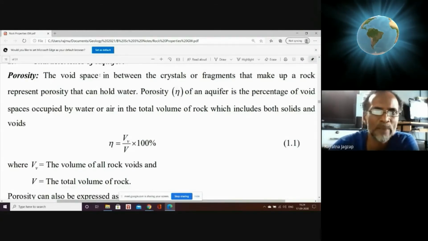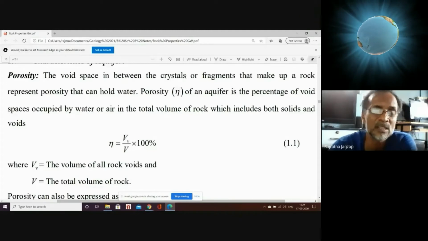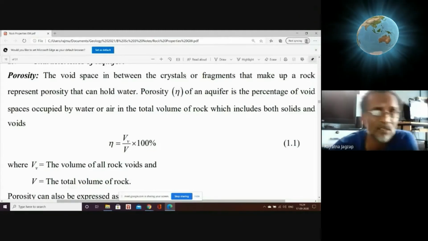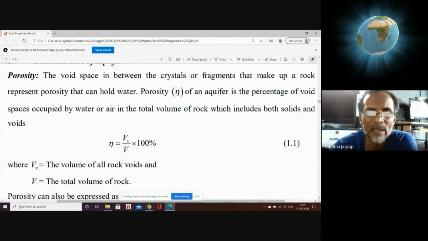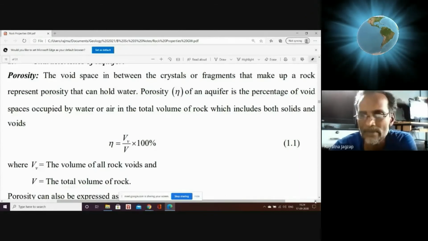Percentage of gaps, empty spaces in the rock, that is porosity. Or voids or spaces in between the crystals, if it is a crystalline rock, and fragments or sediments if it is a sedimentary rock. That is porosity.